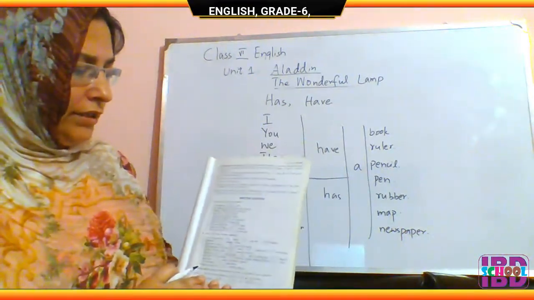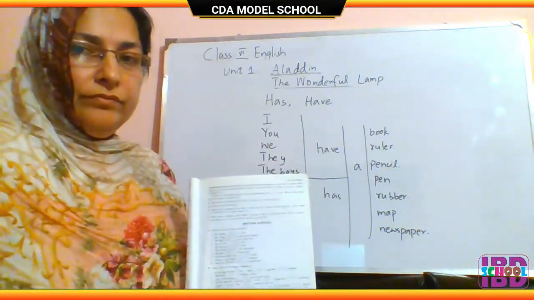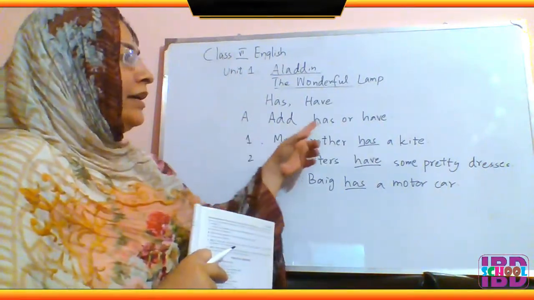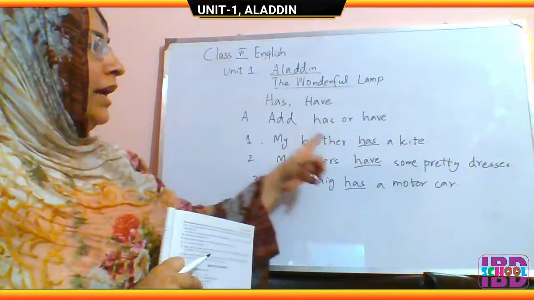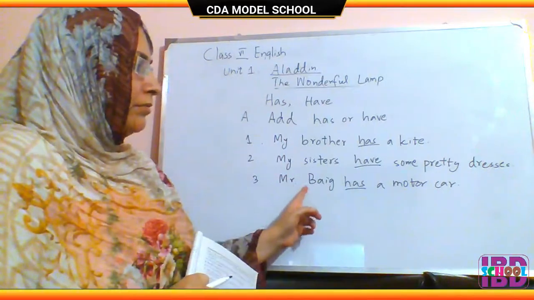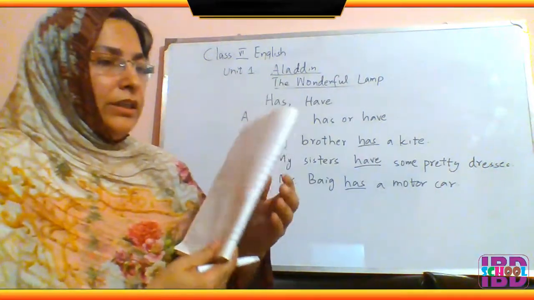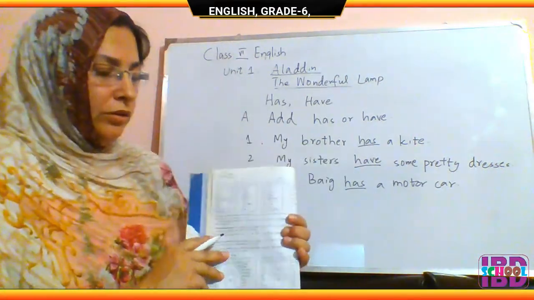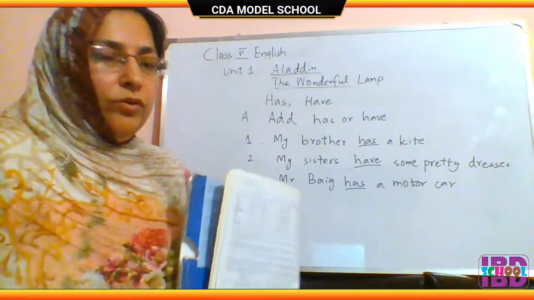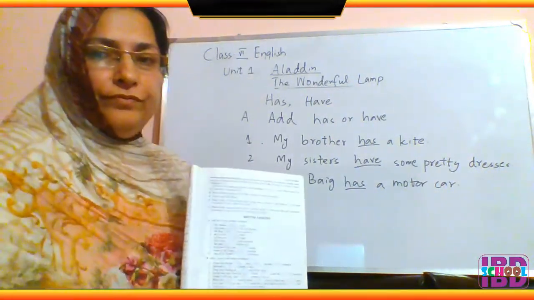There is an exercise given in your book. You will fill in the blank spaces in your book. The exercise given in your book is add has or have. My brother has a kite. My sisters have some pretty dresses. Mr. Big has a motor car. You will fill in all the blanks by taking guidance from the table drawn on the previous pages and the one that I have drawn on the board. You will do this exercise in your books and in your copies also.